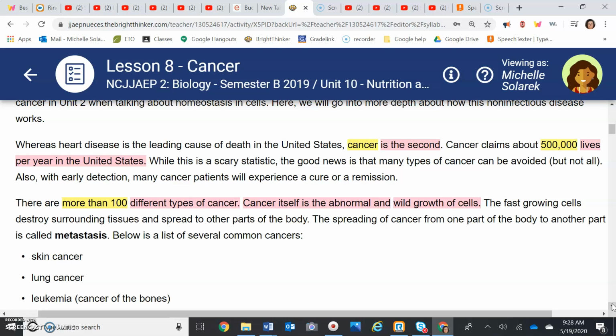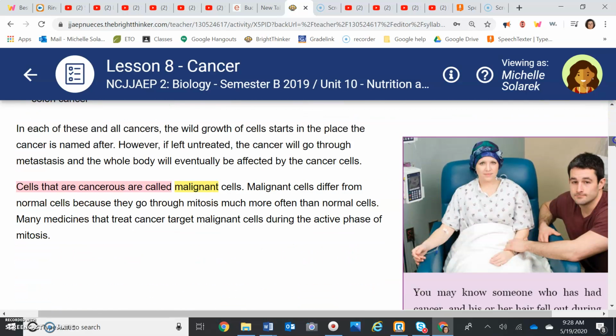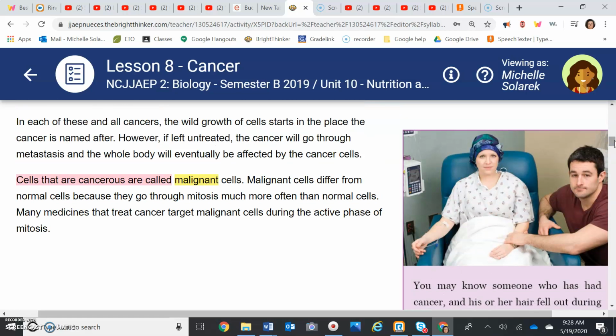Okay, so back to our questions. Number 7. How many types of cancer are there? More than 100. It's not 100. It's more than 100. Okay, 5, 6, 7. Let's go to number 8. Cells that are cancerous are called what? Malignant. So if you hear that someone has a malignant tumor, that means they have a cancerous tumor.